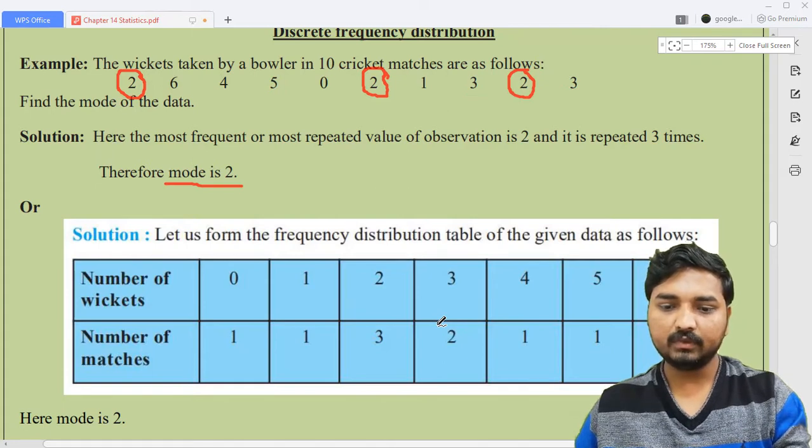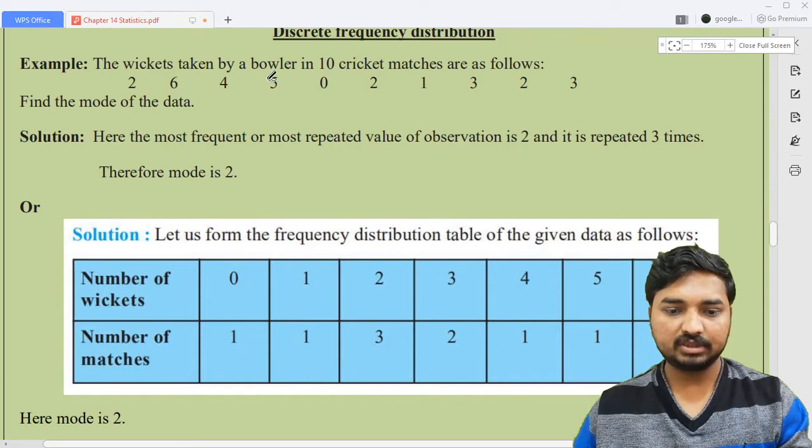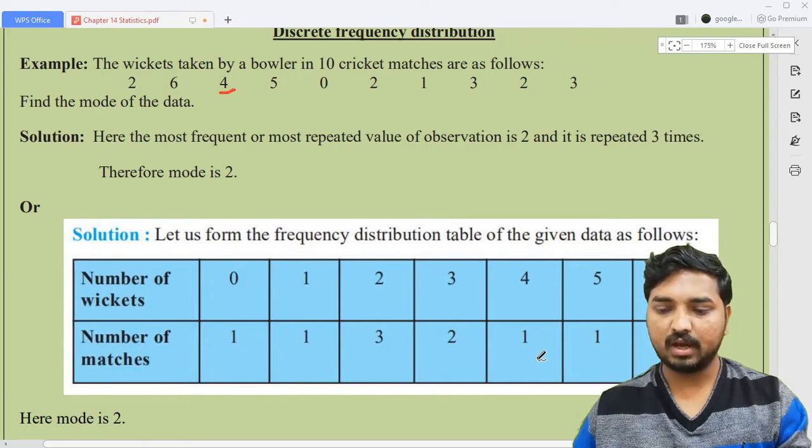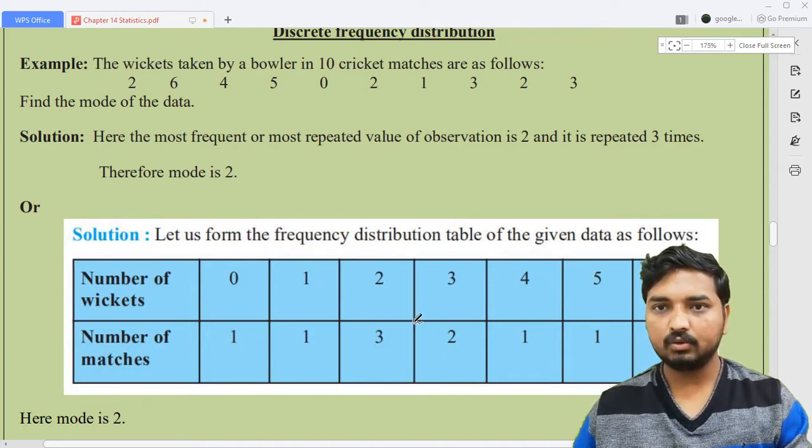Now the next thing is 4 wickets. How many times did he take 4 wickets? Here it is 1, and there are no other matches, so its frequency becomes 1. In the same sense, for 5 it will become 1 again. And for 6 also, in only 1 match he has taken 6 wickets. So here it is only 1 match. In that match he has taken 6 wickets. So now we have converted the given ungrouped data into a grouped data.